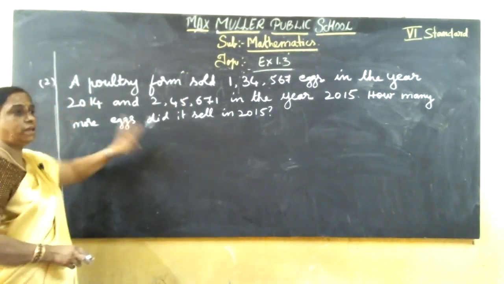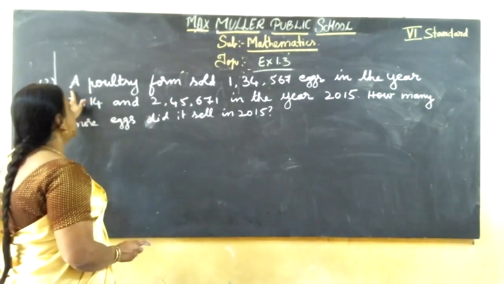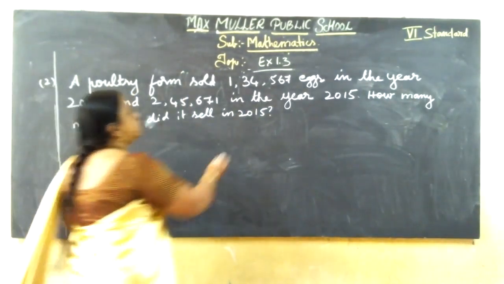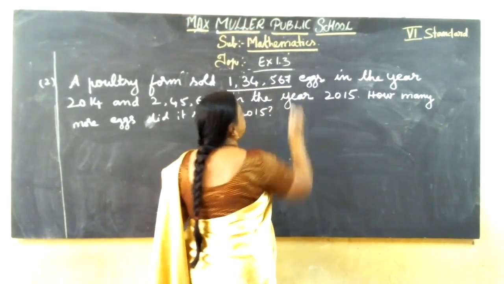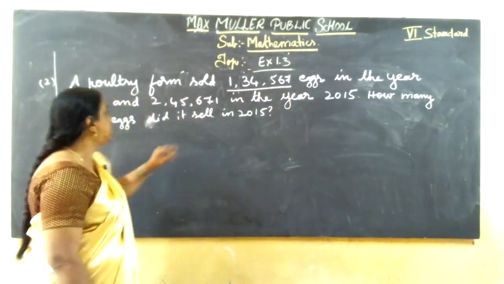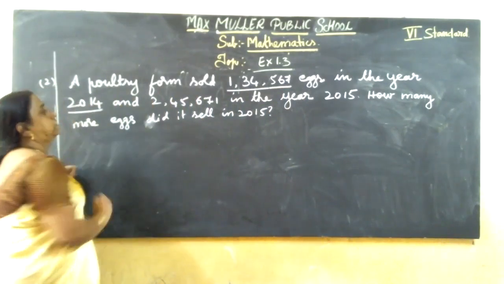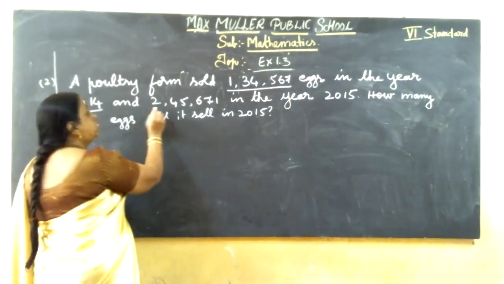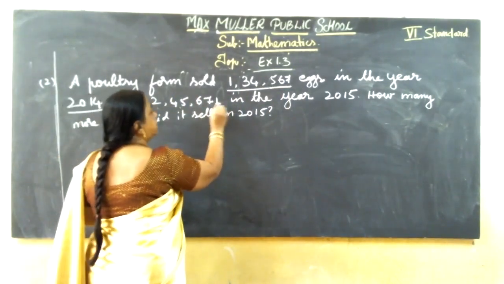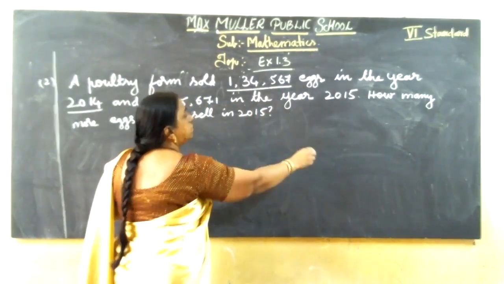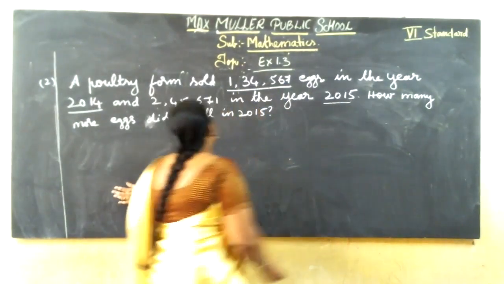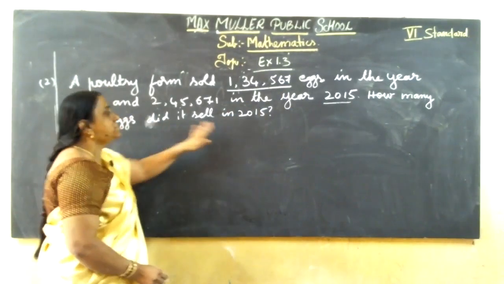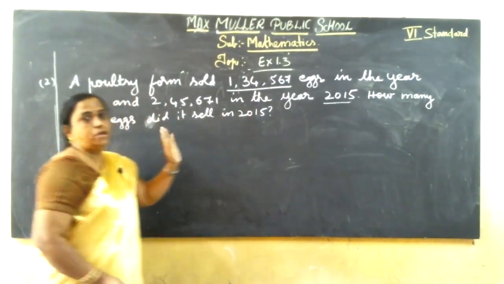I'll explain, then I'll give statements also. See here, a poultry farm sold 1,34,567 eggs in the year 2014, and 2,45,671 in the year 2015. How many more eggs did it sell in 2015? What are they given?